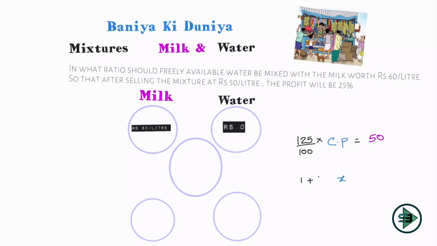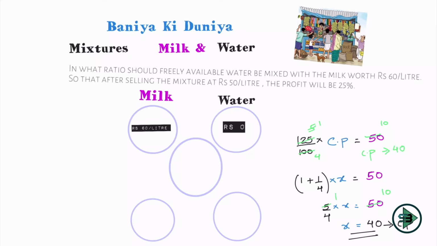Or else I can also say let the cost price be x. So x plus 25% of x, that is 1 plus 1/4 of x, is nothing but 50. So I'll get 5/4 of x, which is my cost price, is 50. 5 ones are 5, 5 tens are 50, so x is nothing but 40. So the cost price of the mixture of milk and water will be 40. I'll put my cost price of the mixture as rupees 40 per liter.